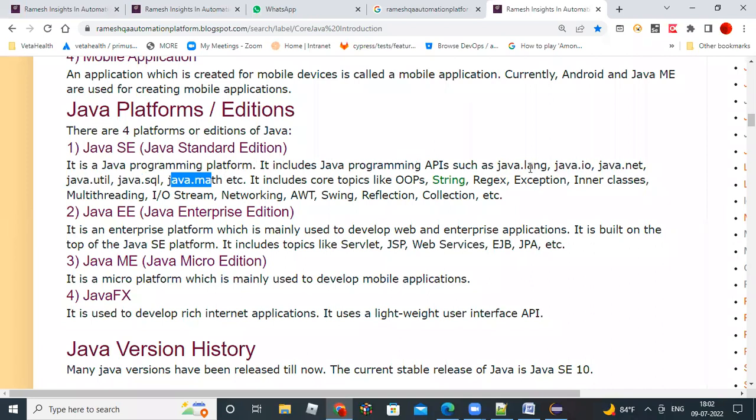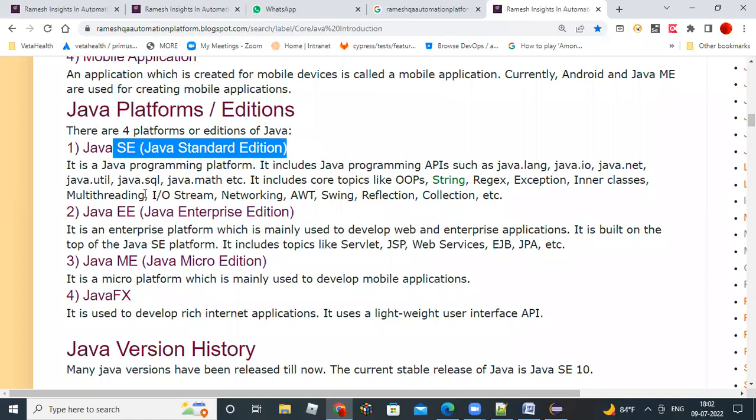Generally, a package means a collection of a group of similar kinds of things, right? That's a package. Those many built-in packages are available when you install Java Standard Edition in your system. Automatically you will get them.